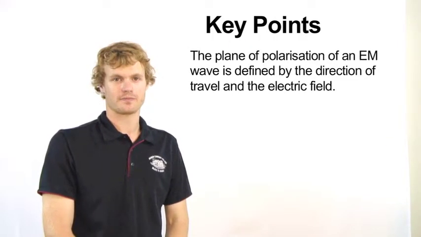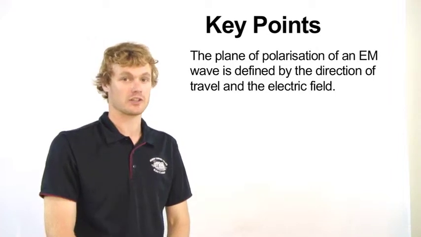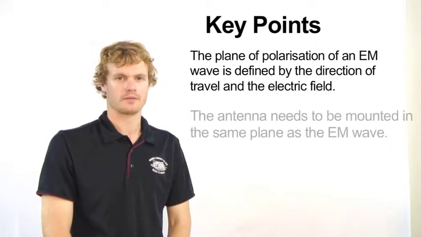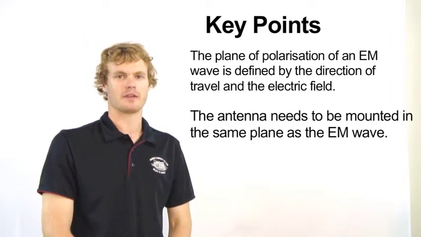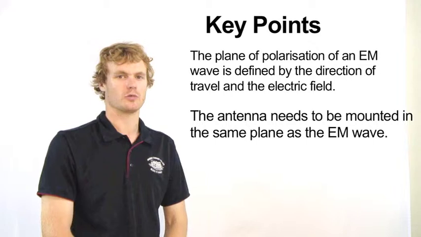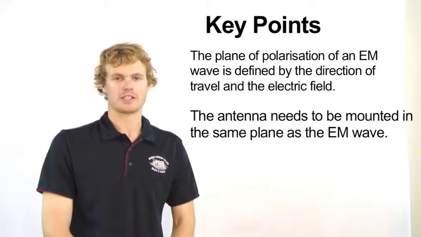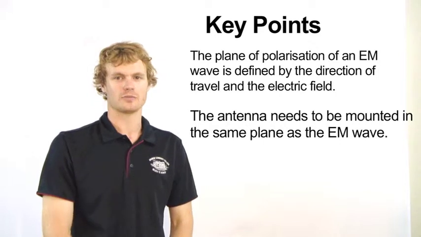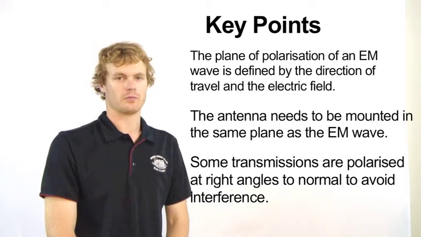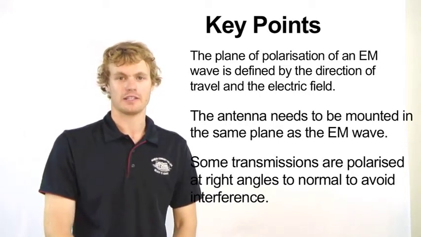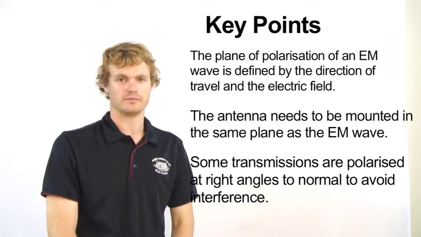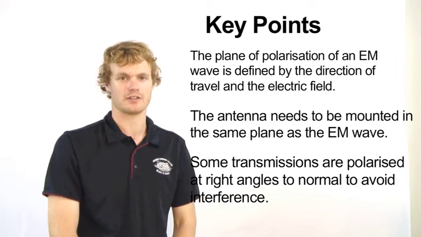So the key points. The plane of polarisation is defined by the direction of travel of the wave and the direction of the electric field. The reason that some antennas are mounted in a vertical direction and some are mounted in a horizontal direction is all due to the waves they want to receive. If the waves they want to receive are in a horizontal plane, the antenna needs to be in a horizontal direction. If the waves that are receiving are polarised in a vertical direction, in the vertical plane, your antenna needs to be mounted in a vertical direction. This is the case in some city and country television stations.